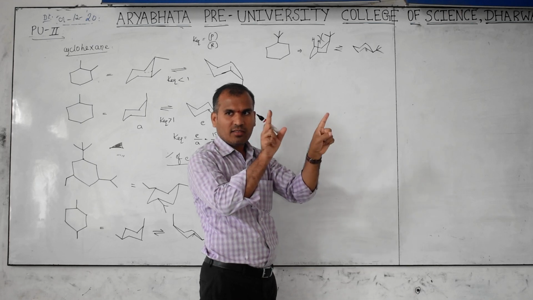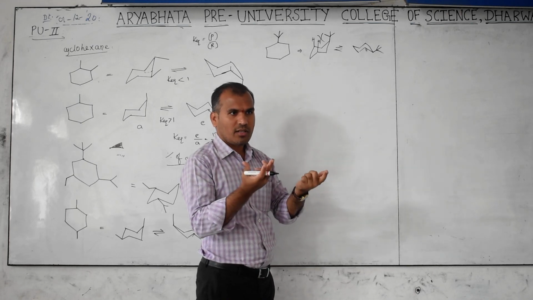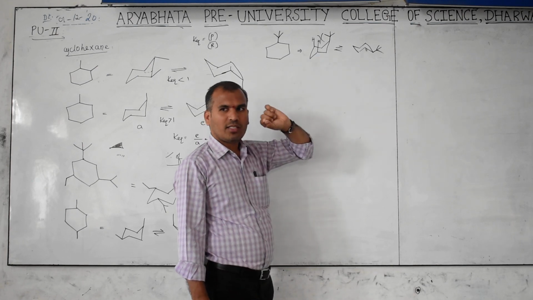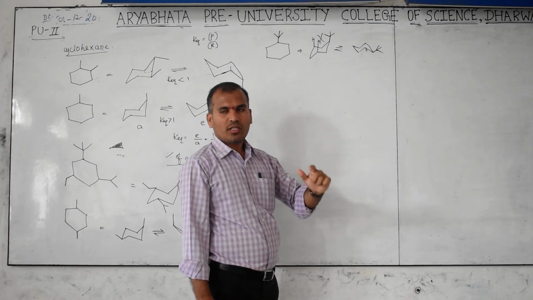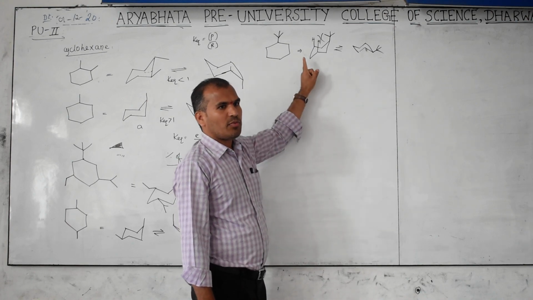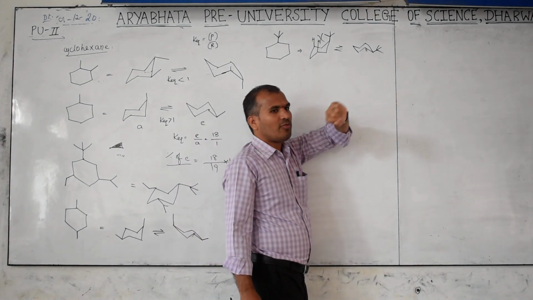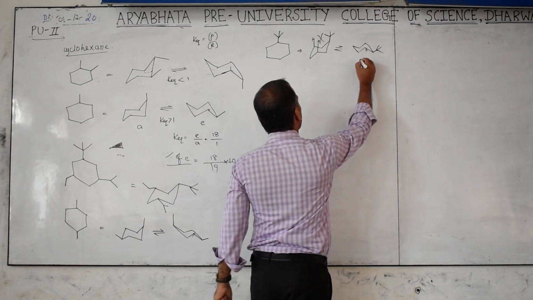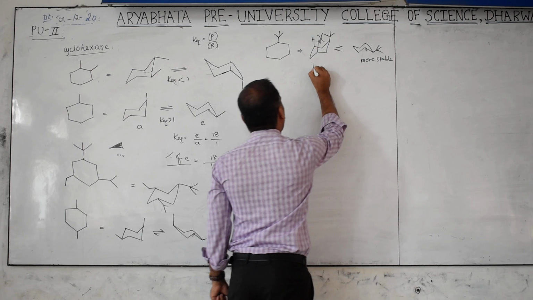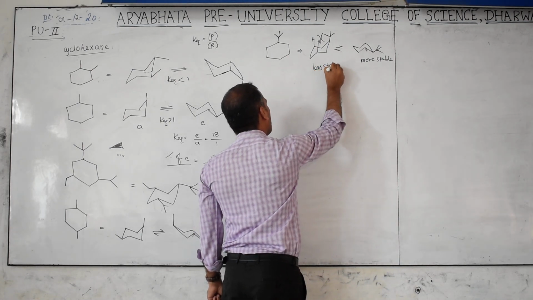Axial interaction creates repulsion, that is less stable. Therefore, we always keep any group, generally a bulky group, at the equatorial position rather than the axial position. So here this interaction will be less, therefore it is more stable and this will be less stable.